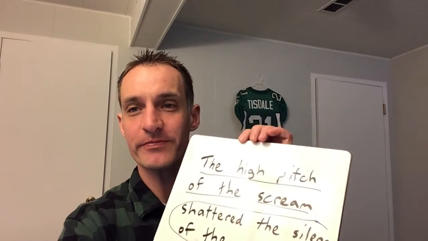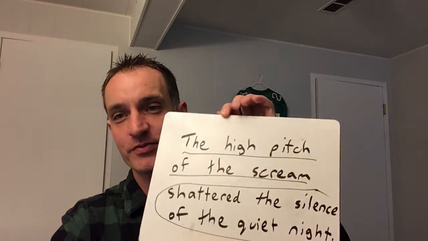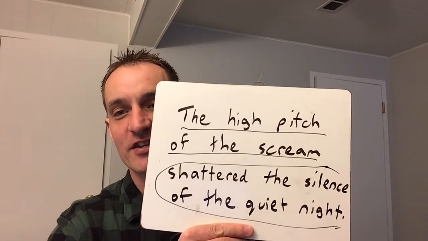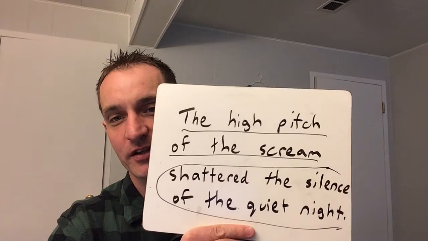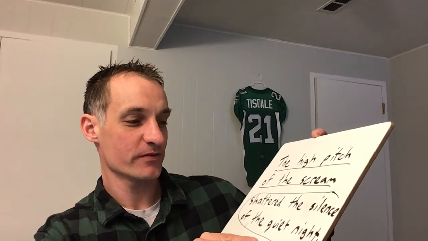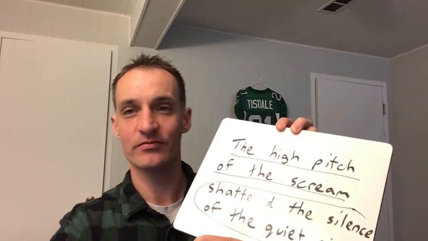It's not just like Mr. Millette did this. No. The high pitch of the scream shattered the silence of the quiet night. The subject is, we are talking about the high pitch of the scream. That's what we're talking about. That's the subject. What about the high pitch of the scream? It shattered the silence of the quiet night. Beautiful. A lot of big spelling words there for you. Good. Let's do one more.